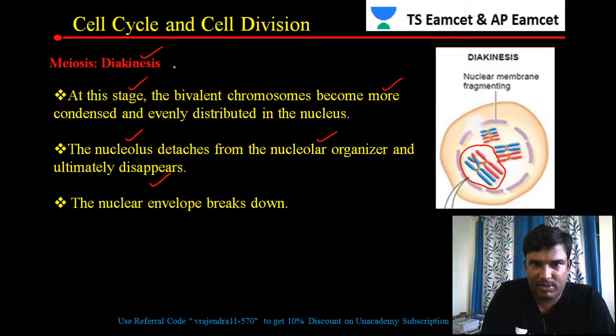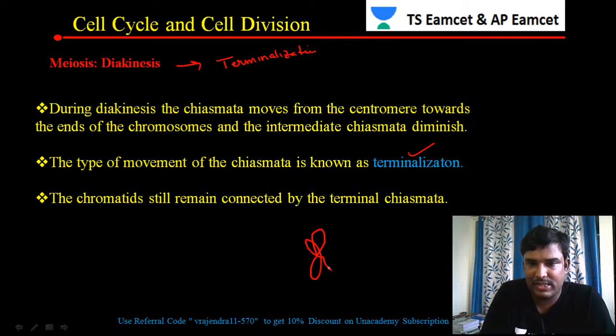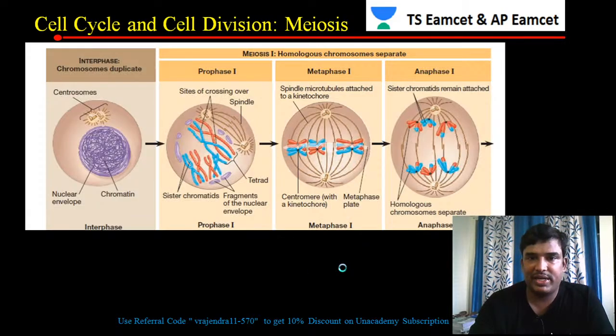That's what you have to remember, because in multiple choice questions they ask students what the important event is. The important event in diakinesis is terminalization. Let me draw this again. The chromosome will be like this. After crossing over is over, the synaptonemal complex breaks, but the ends of the chromosomes are still attached. Such a process is called terminalization.